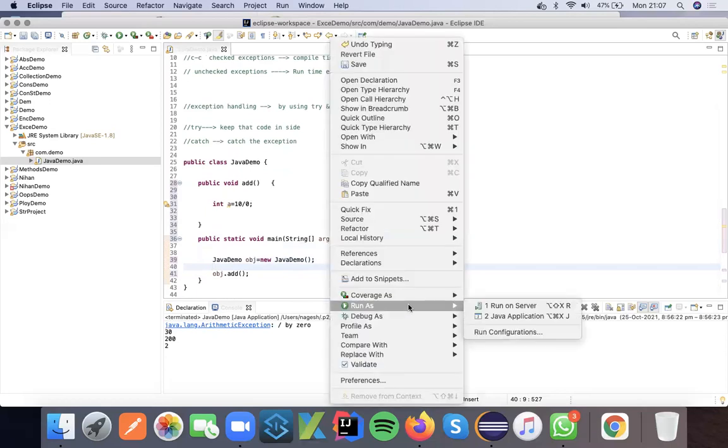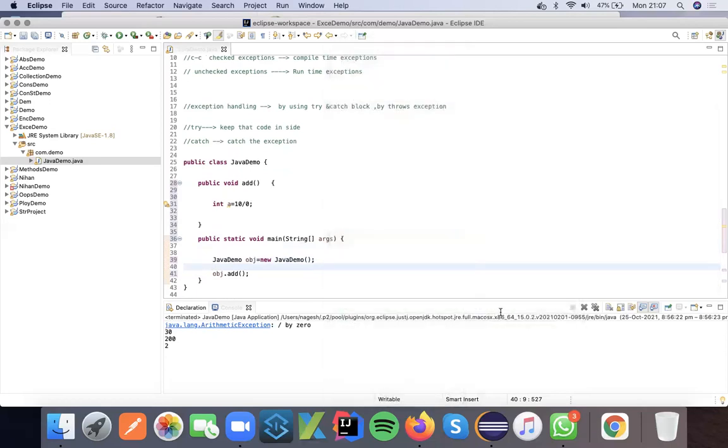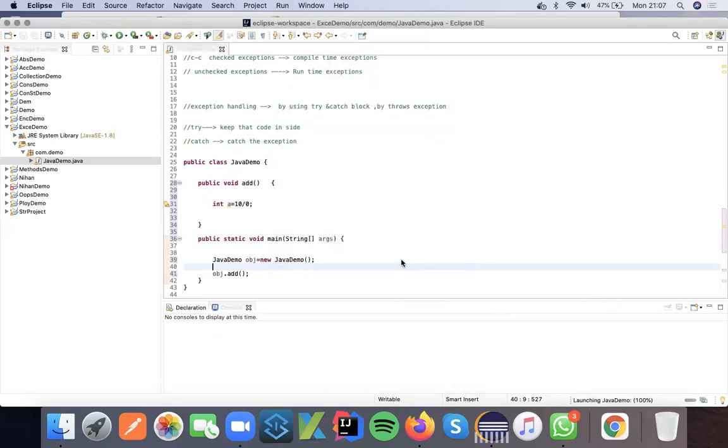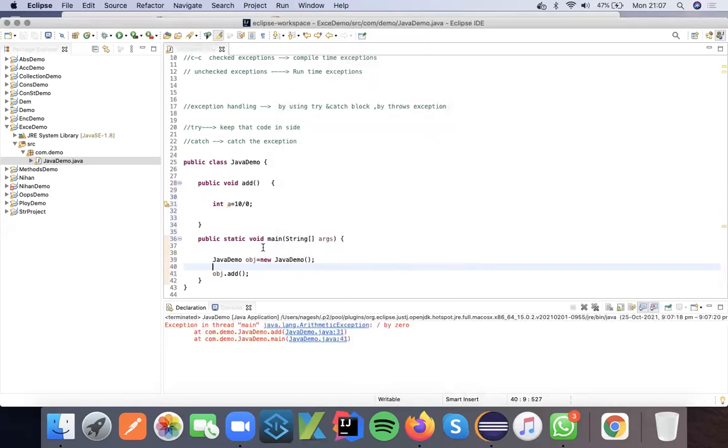When you execute it, it is giving an error. During compilation time, it is not recommending or saying anything, and during the runtime, it gives an error saying that there will be an ArithmeticException. These exceptions are called runtime exceptions.